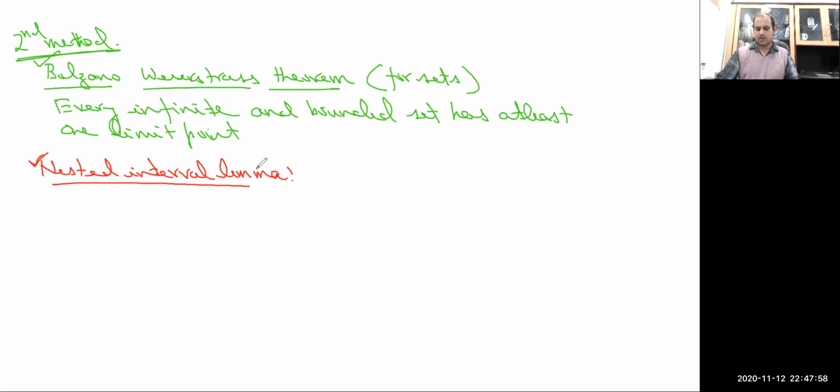There I have used this. Let me recall this statement. So if In is equal to [an, bn], where n belongs to N, is a nested sequence of closed and bounded intervals.